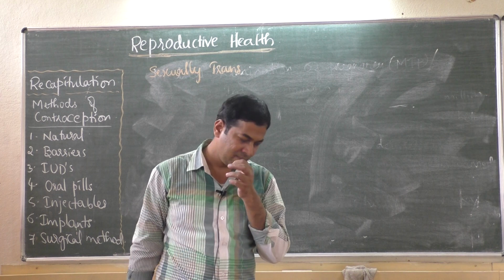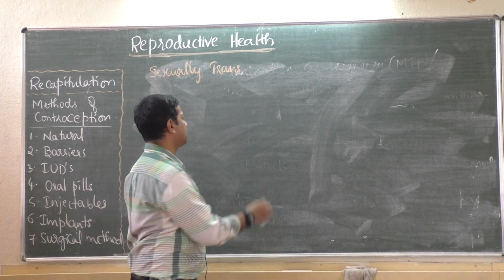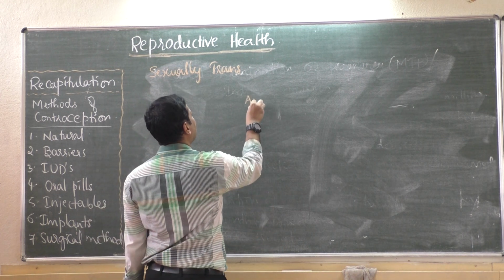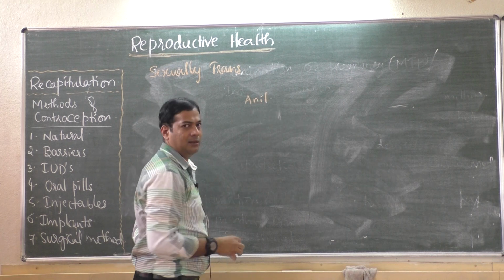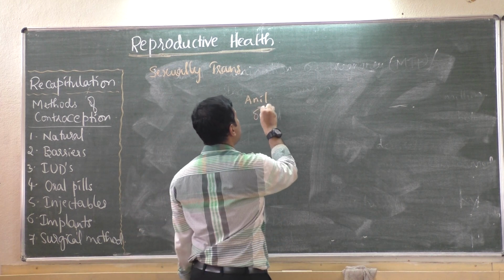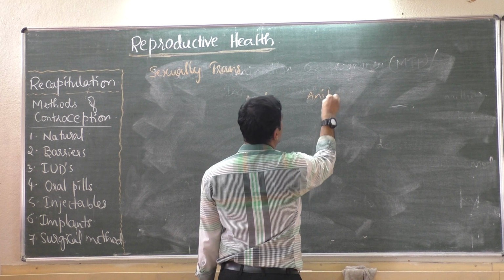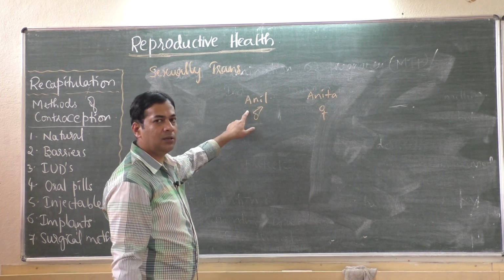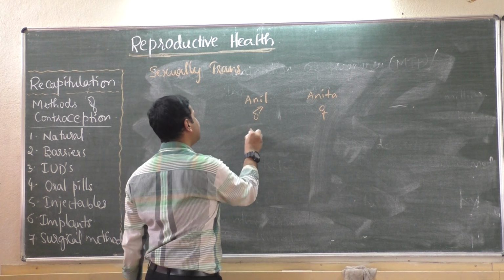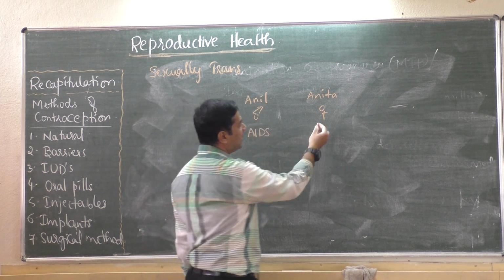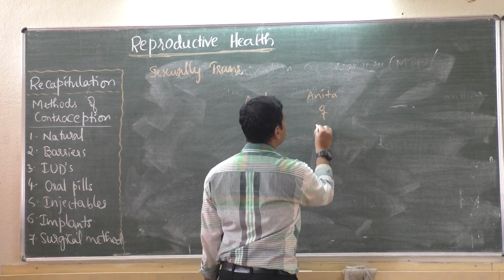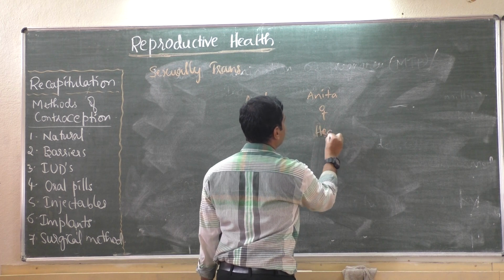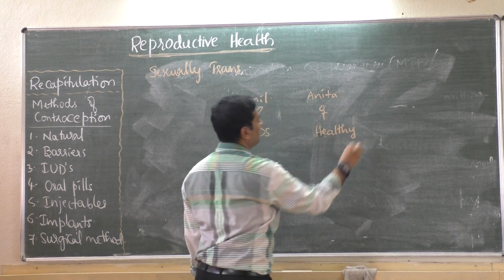I'll give you an example. Suppose a person, Anil, a boy, and Anita, a girl. Suppose Anil had AIDS and Anita was healthy, normal.